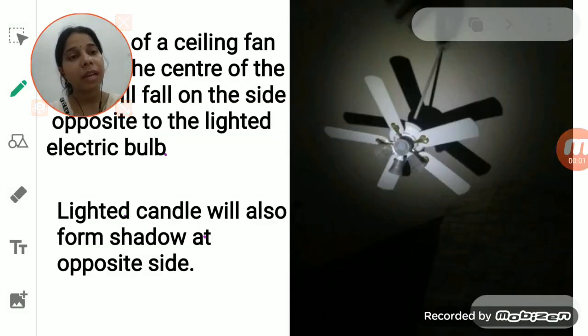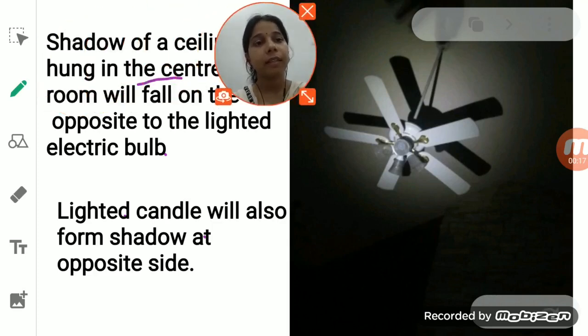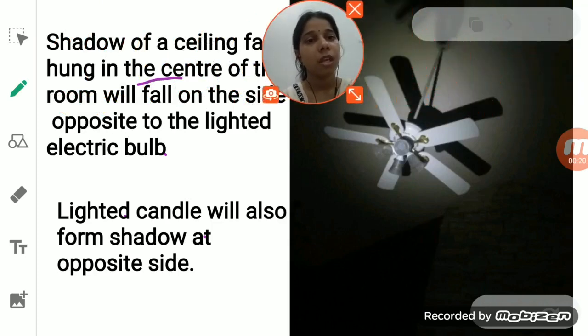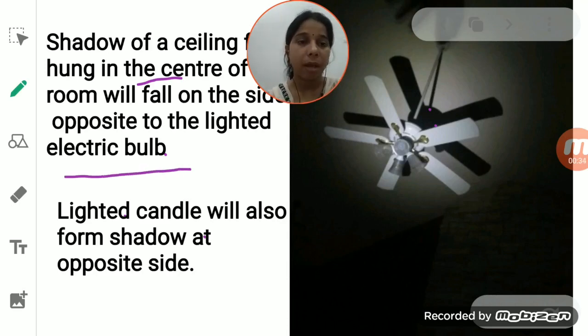Now, with any object, one thing you will notice about a shadow is that it is always formed behind the object, opposite the source of light. If we see this ceiling fan here, students, the shadow of the ceiling fan is formed on the wall just opposite to the lighted electric bulb.